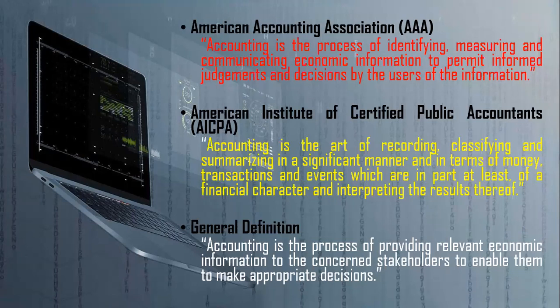That is the key word. What kind of things are we significantly recording? Transactions and events, denoted by money, which should at least represent financial character, and interpreting the results.